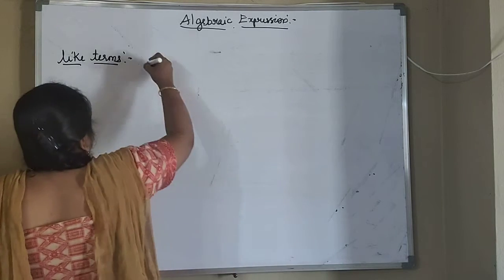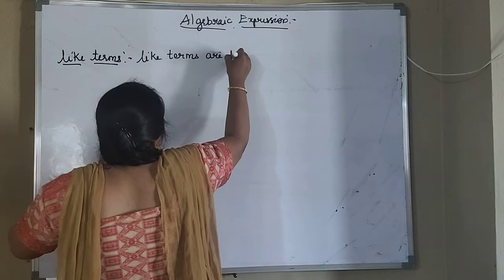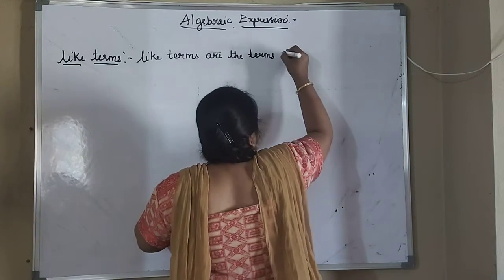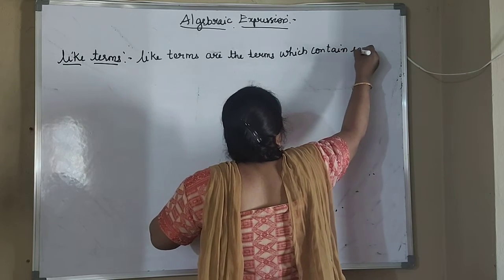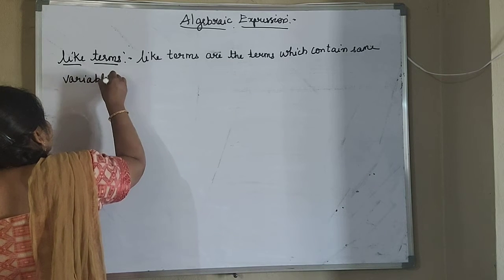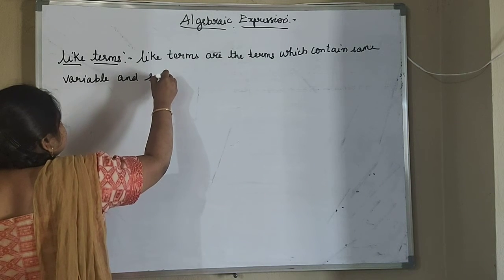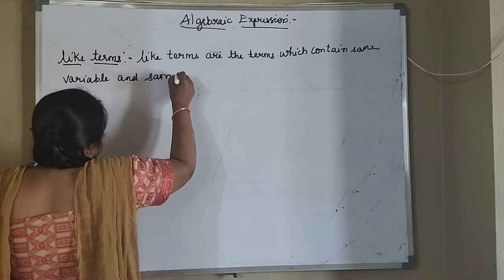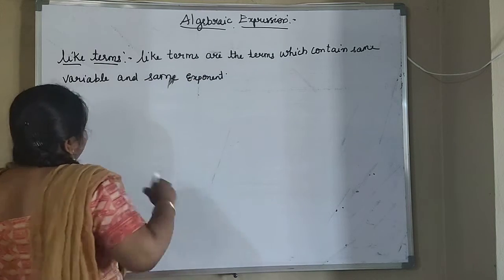So first you write a definition. Like terms are the terms which contain the same variables with the same exponent. So these are called like terms.